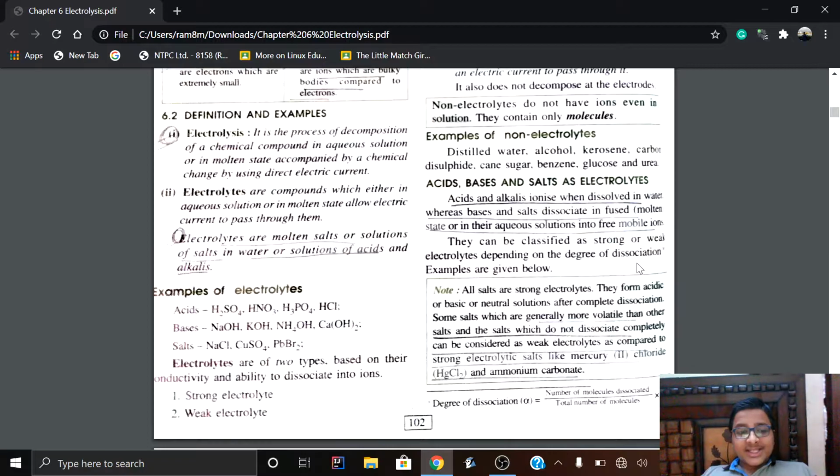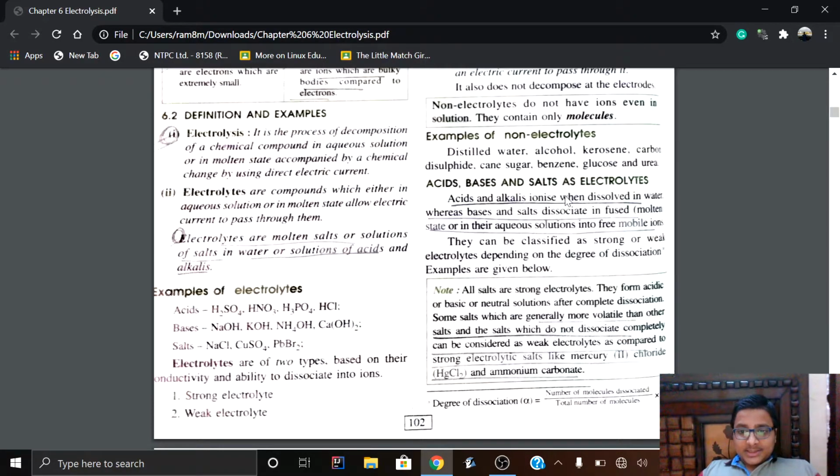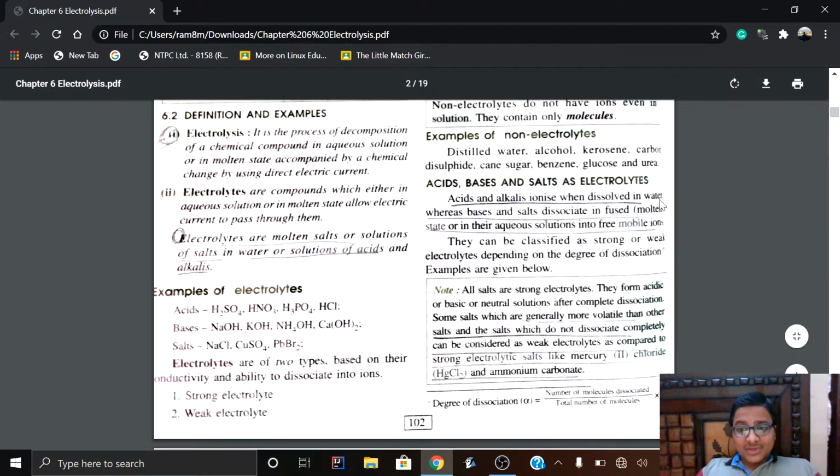One particular note is that acids ionize when dissolved in water, that is, in aqueous solution, whereas bases and salts dissociate in the fused or molten state, and sometimes in aqueous solutions also.